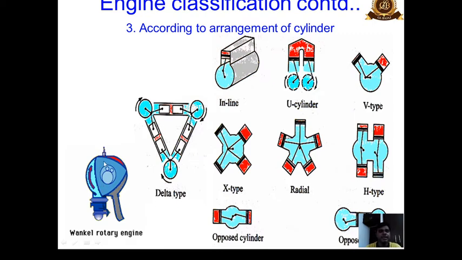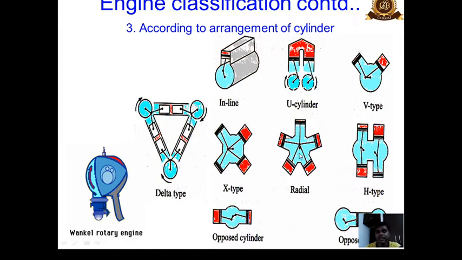Wankel rotary engines are based on rotation principle. These have a rotor and inside this part entire the expansion compression takes place. Okay, so due to wear and tear problem, these are not in wider practice. So these are X type engines. Their arrangement shows that they are forming a letter X. So these are known as X type engines.